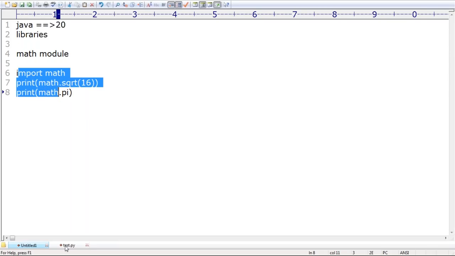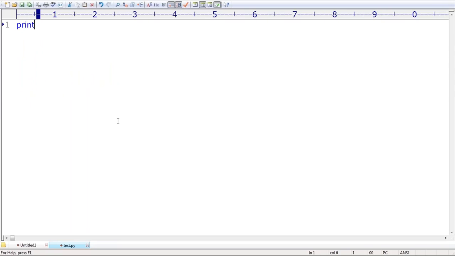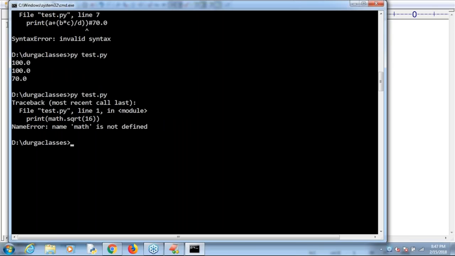Remember that. Just have a look once. I'm taking print of math.sqrt of 16. Let me execute this code. I'm not sure what will happen. Just cross-check: math.sqrt of 16. What is the output I'm getting? Oh, name 'math' is not defined.